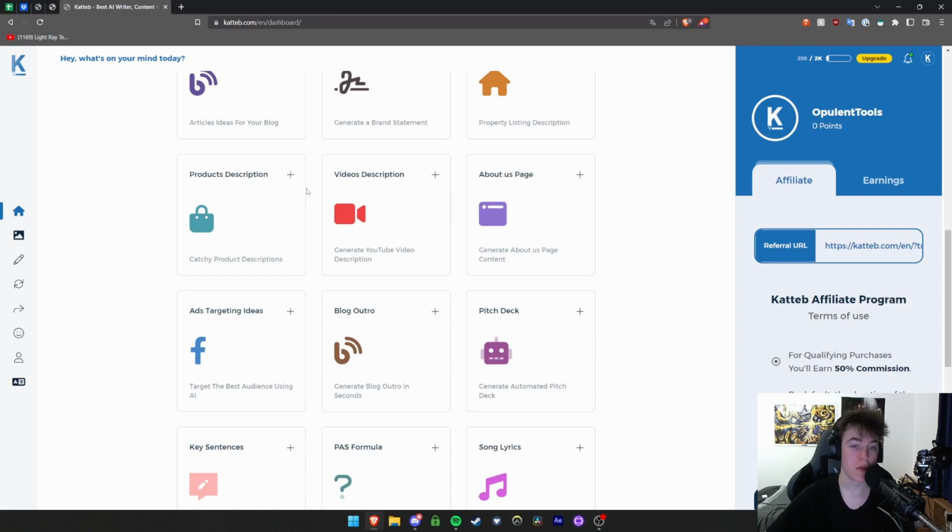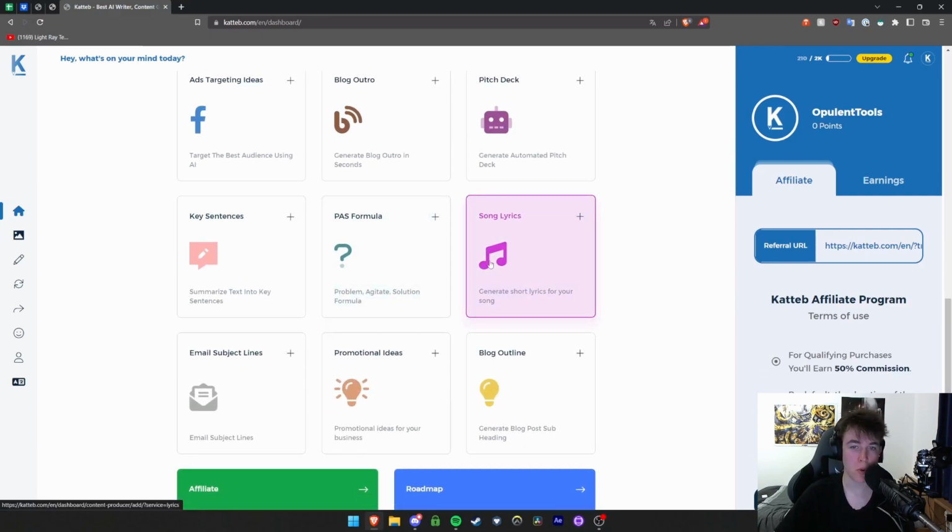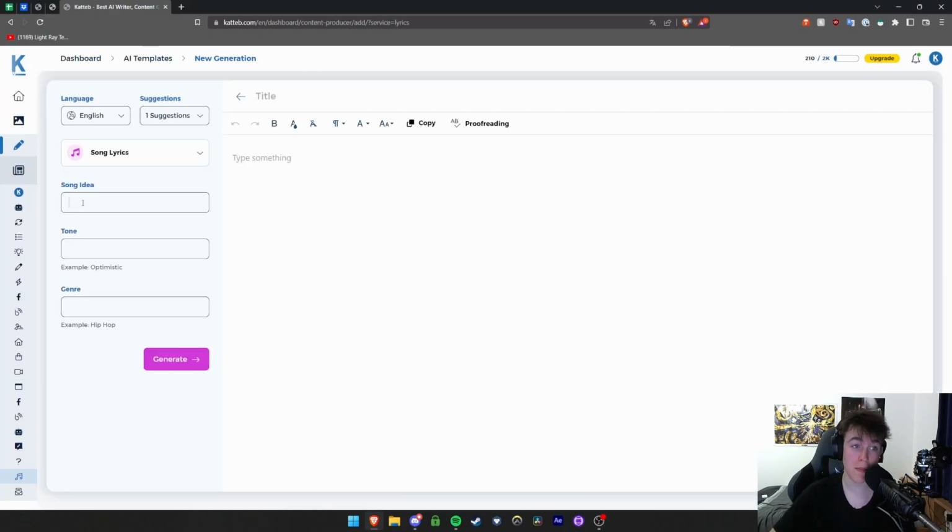Let's do one more that most people would use. Let's do song lyrics. And when we hit on song lyrics, it will take us back to a very similar page that we had last time, and we're able to put in the idea for our song. So the song idea is a song about a tall mountain. The tone we'll put as elegant, and then the genre will be rock or pop, rather pop.